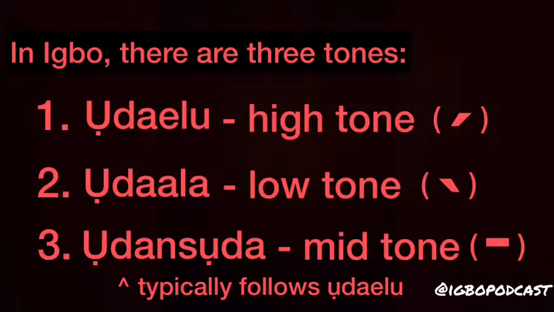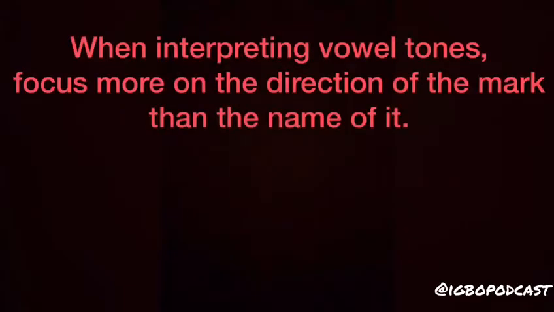Before we go any further, I would like to give credit to esnolog.com, who provided this really great breakdown of the tones that we'll be utilizing here. I would also like to remind you all not to get too caught up with accent grave and acute accent.